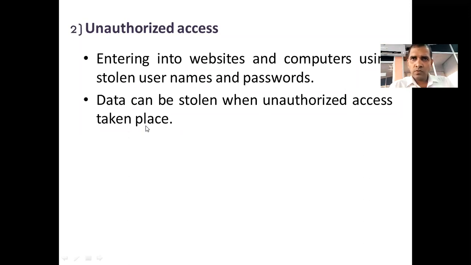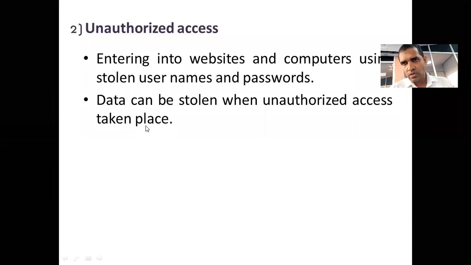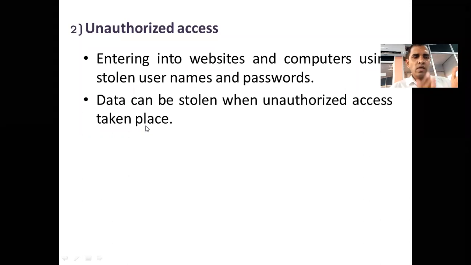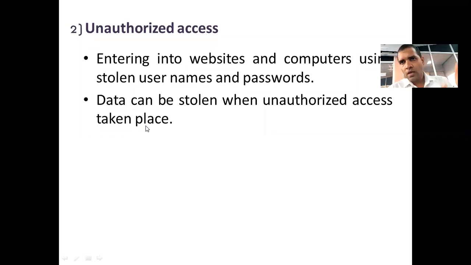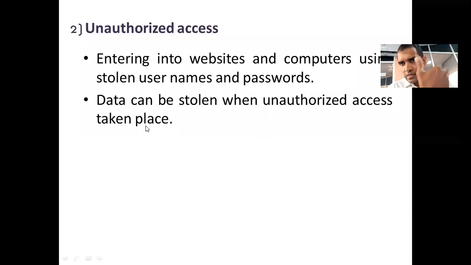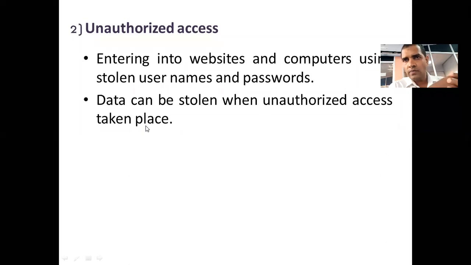Look, it happens because of ICT development. If ICT is not improved, these sophisticated internet facilities are not found, so there is no way to come inside my computer, right? But it happens when ICT and the internet are improved. So try to understand the difference between data theft and unauthorized access. Data theft is related to physically accessing someone else's computer. But unauthorized access means accessing someone else's computer using the internet, using a network, and doing some bad things, right?